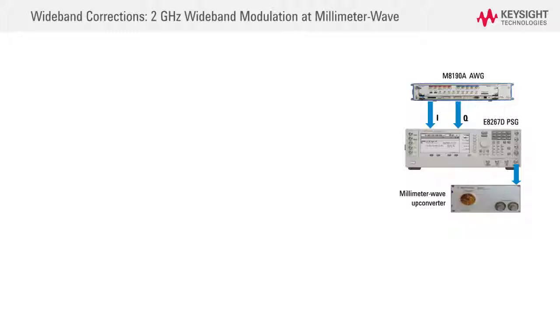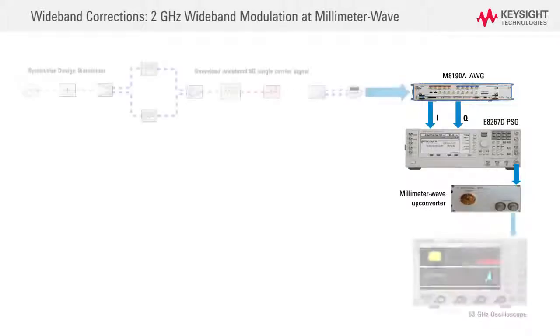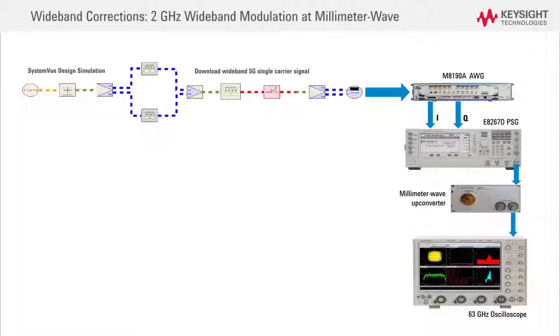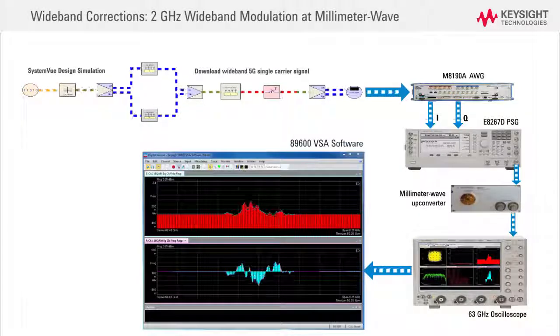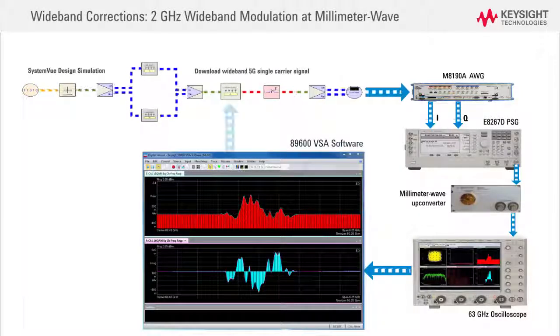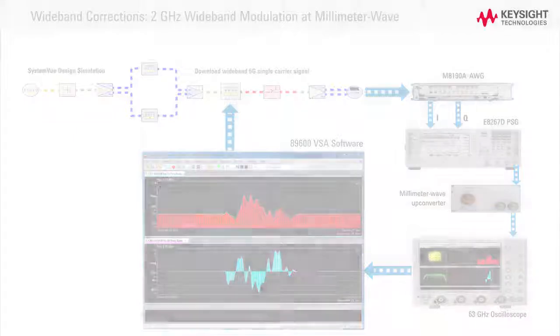Millimeter wave up converters and down converters further extend the testbed's flexibility to support wideband modulation bandwidths at millimeter wave frequencies. Seamless integration between design, simulation, and Keysight test equipment enables wideband amplitude and phase corrections to be performed using the 89600 VSA software adaptive equalizer. This improves waveform quality for very wide gigahertz bandwidths.